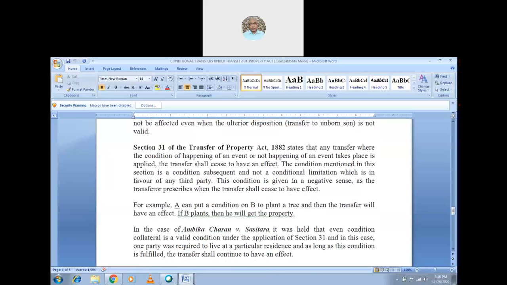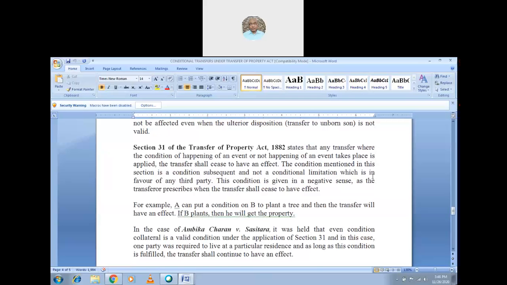When you come to section 31, it says that any transfer where the condition of happening of an event or not happening of an event is applied, the transfer shall cease to have effect. So suppose an event happens or does not happen, and if any person would get a benefit, that benefit ceases. The transfer ceases to have an effect. That is the meaning. The condition mentioned in this section is a condition subsequent.